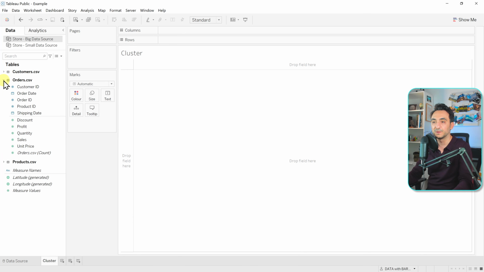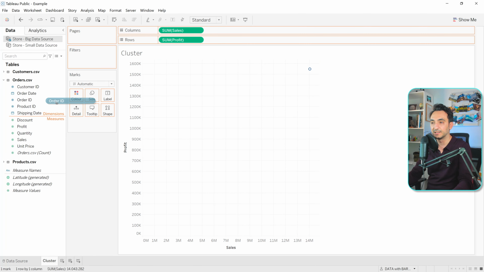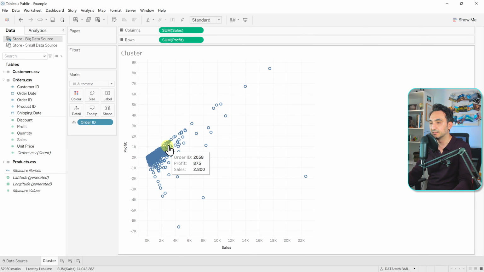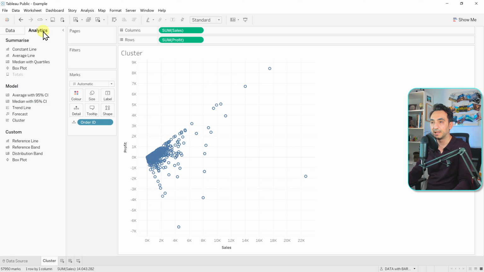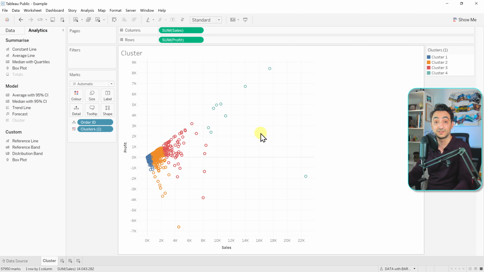Alright, so we're going to go to the orders, take the sales and put it in the columns, profit in the rows, and take the order IDs into the details, and I want to see all my members over here. And now we go to the analytics pane and double click on clusters. So with that, I have 4 very nice clusters of my data.